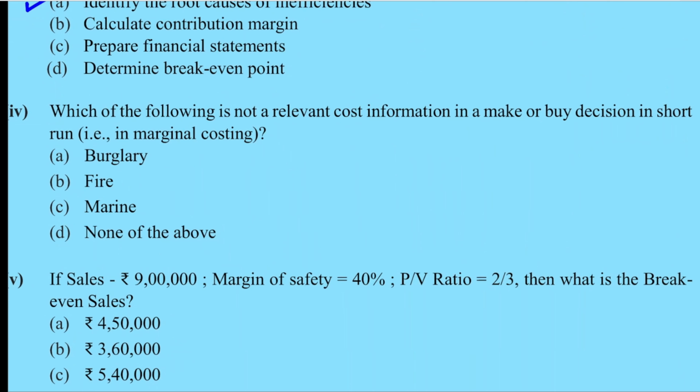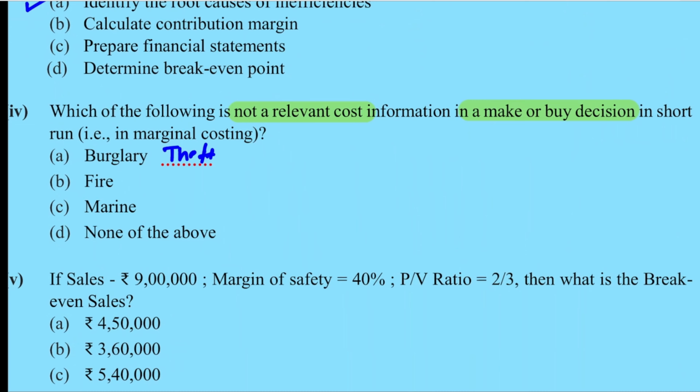Which of the following is not a relevant cost information in a make or buy decision in short term? So option A, burglary means theft. According to me also, these are different types of insurance: fire insurance, marine insurance, burglary insurance. So in make or buy decision, which is not a relevant cost information, according to me, it can be fire.